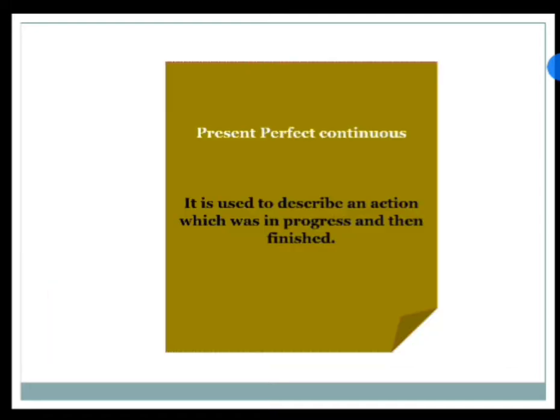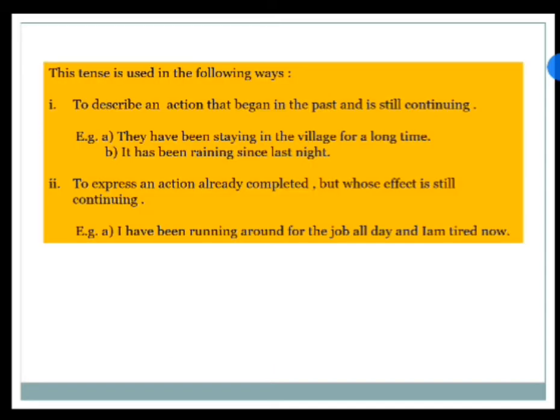Now let's move on to the present perfect continuous tense. Now what is present perfect continuous tense? So in this tense, the action represents an action which was in progress and then finished, but it continues to move on further. That means this tense is also called present progressive tense, and it is used in the following ways.